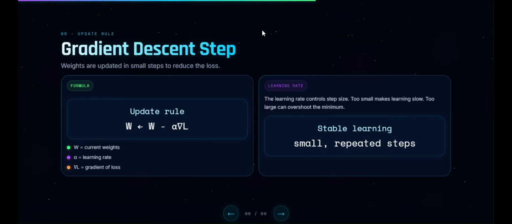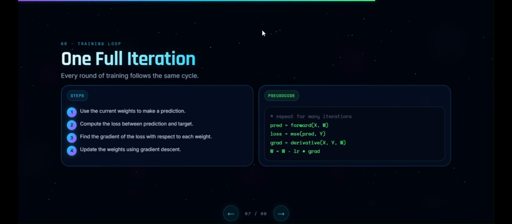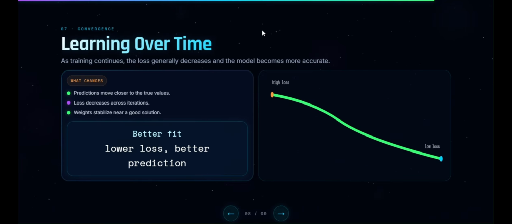That's how learning happens. And this entire process keeps repeating: forward pass, compute loss, calculate gradients, update weights. Again and again and again until predictions become accurate. As training progresses, loss starts decreasing. Predictions become closer to the actual values, and eventually the model converges toward a much better solution.